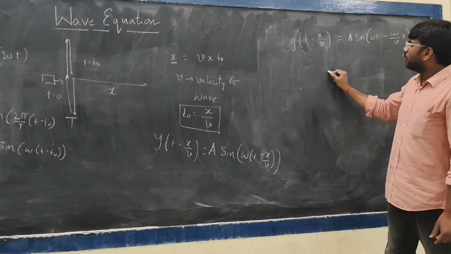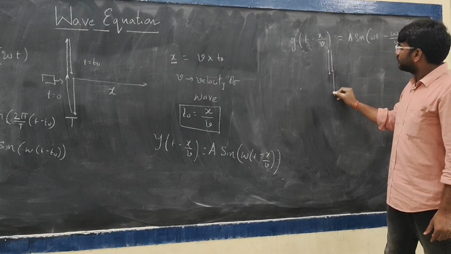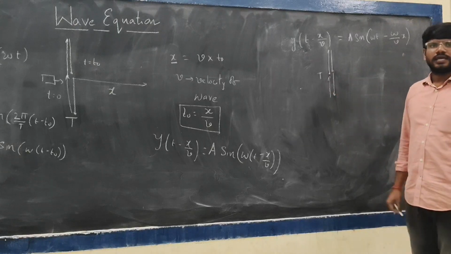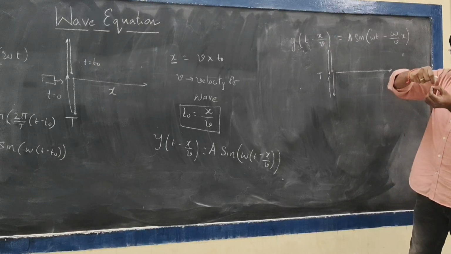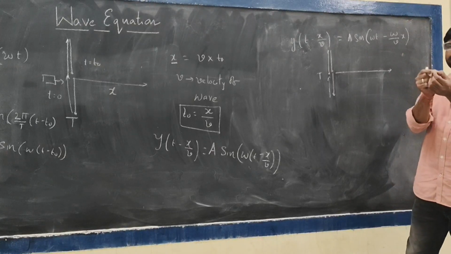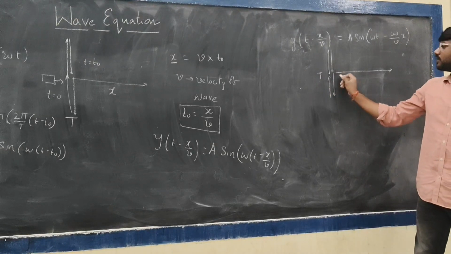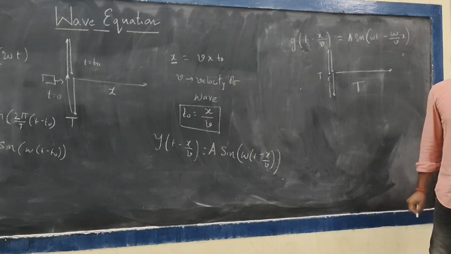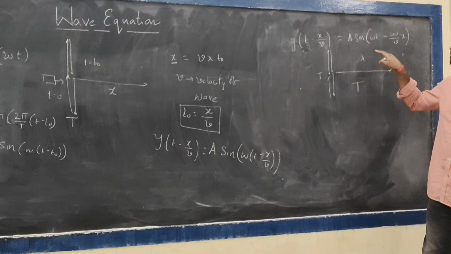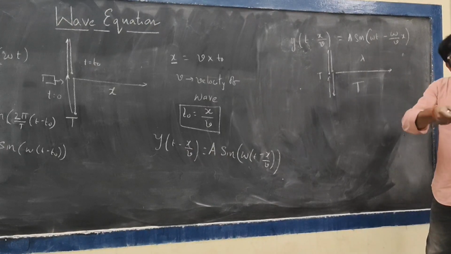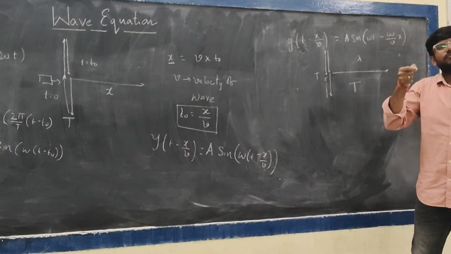Assume that a particle is doing one oscillation in a time of T. In the meantime of T, the wave also progresses a distance. That means whenever a particle does one oscillation, the disturbance goes some distance. The distance covered by the wave in one cycle of time is actually called the wavelength. That means lambda, or wavelength, is the distance covered by the wave in one oscillation period of the particle.